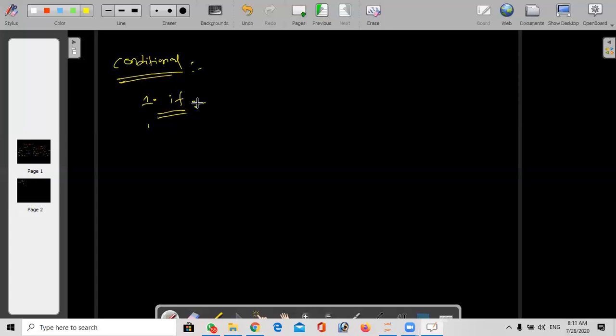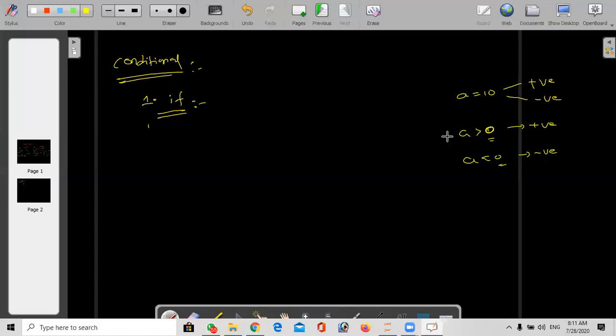So first one in conditional statements, if. Here, for example, I have a number a equal to 10. I wanted to check whether this number is positive or negative. The positive or negative number depends on comparison with zero. If the number is greater than zero, then that is a positive number. If the entered number is less than zero, that is a negative number.